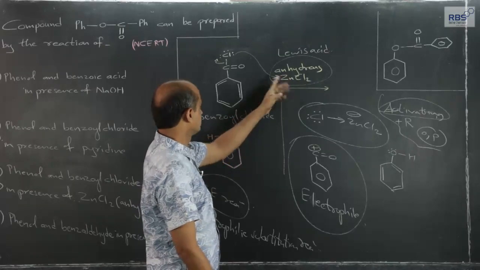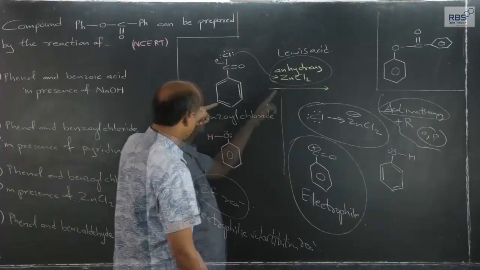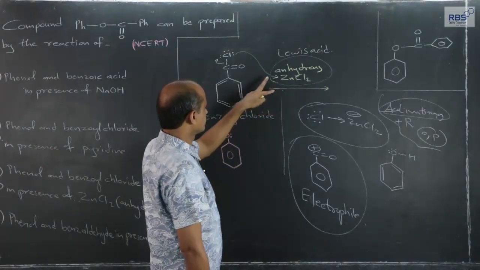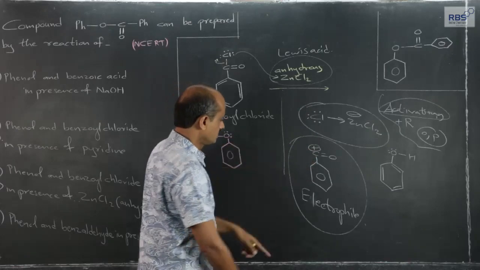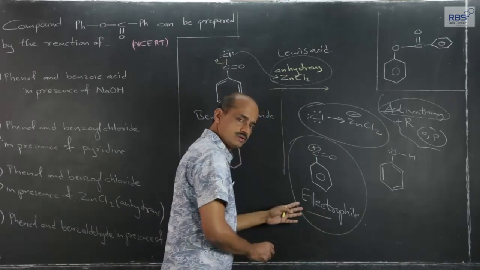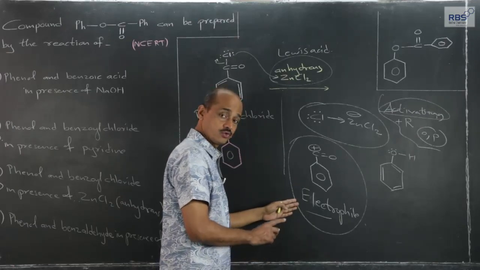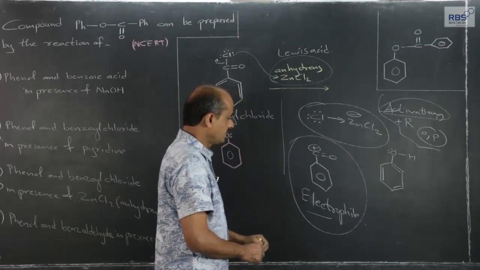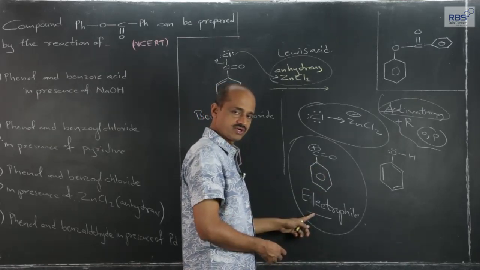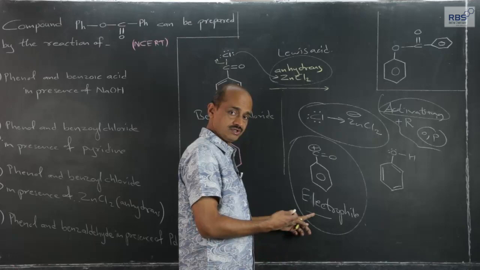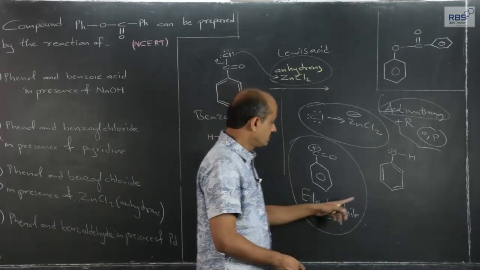Therefore, under this condition, if this benzyl chloride is reacted with phenol, because of the presence of anhydrous ZnCl2, as I have told you, this electrophile, the benzyl carbocation, is formed and will act as an electrophile, like Br plus during bromination or the acetyl group in acetylation.